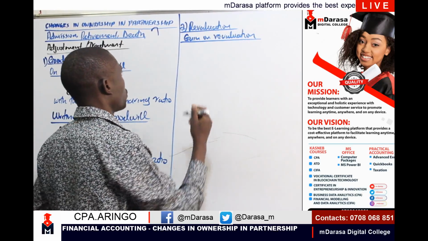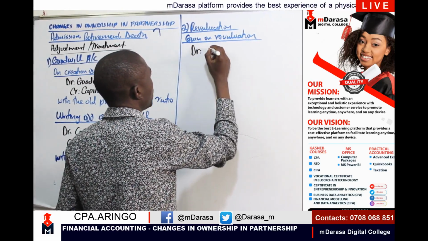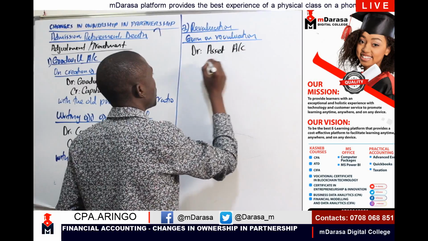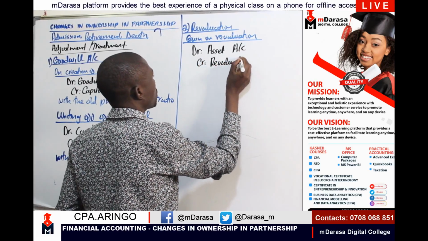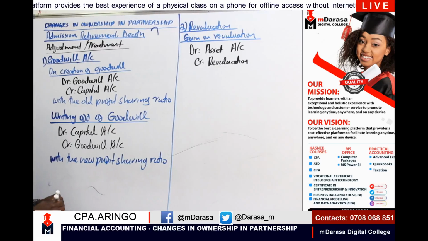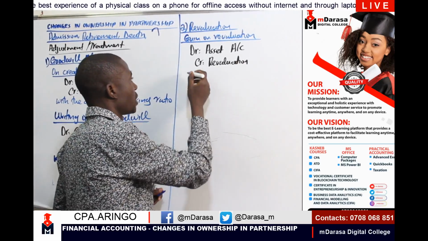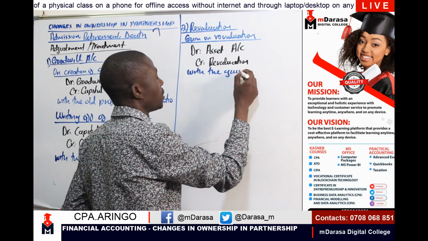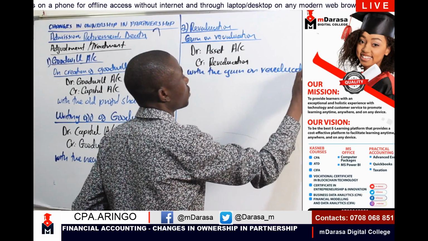Number one, of course, you are going to debit our asset account and credit our revaluation account. That is with a gain on revaluation.